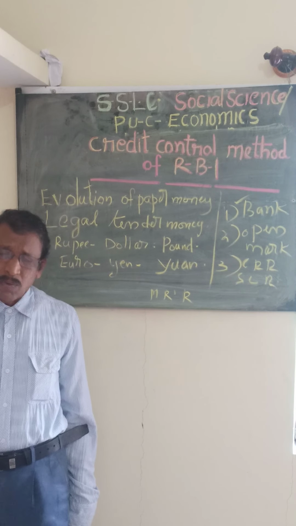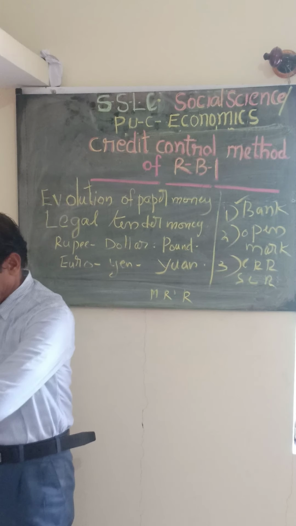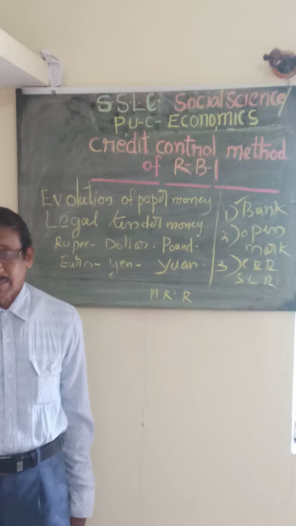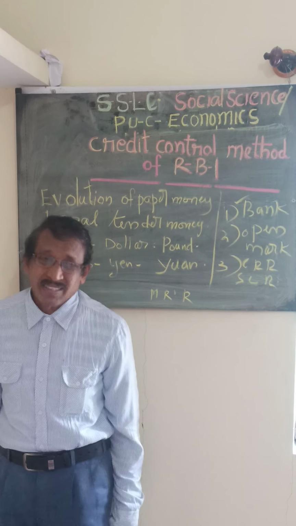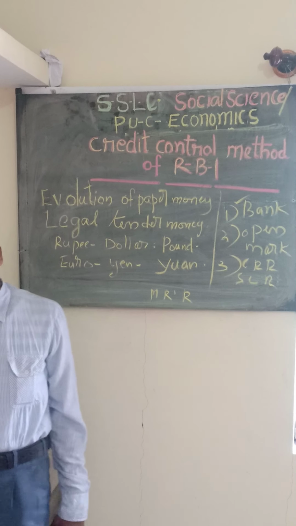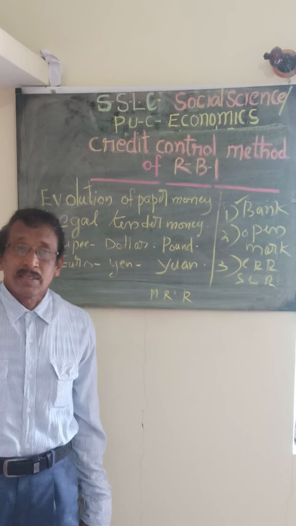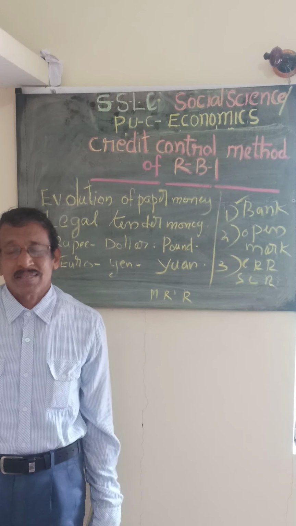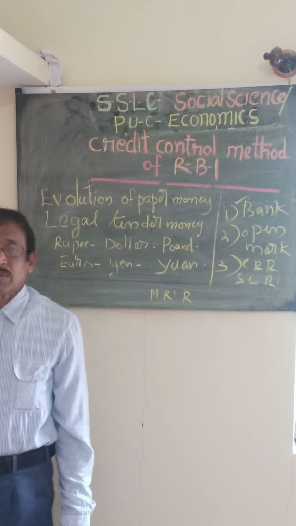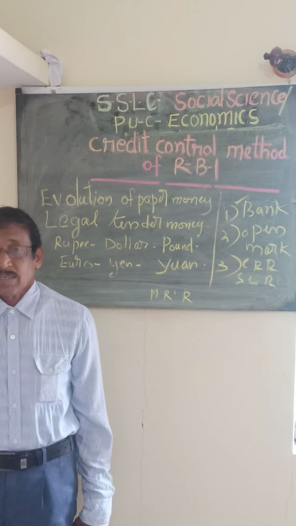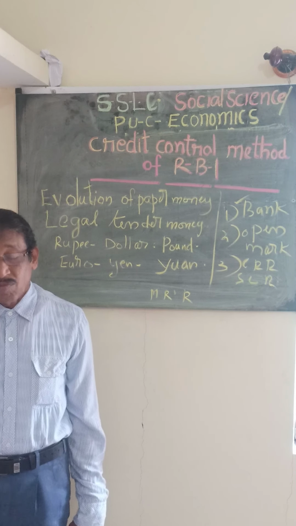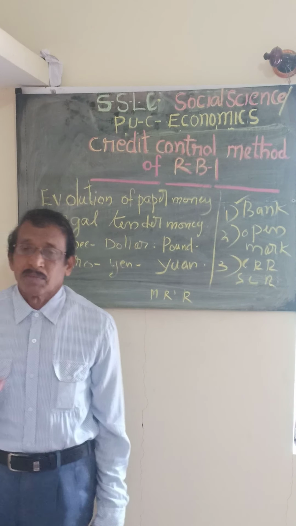So, one is the quantitative method and the next one is the qualitative method. These are the two types of techniques which the Reserve Bank can adopt. In 1949, the government passed an act giving full authority to the Central Bank of India to take all sorts of steps to regulate the money supply.